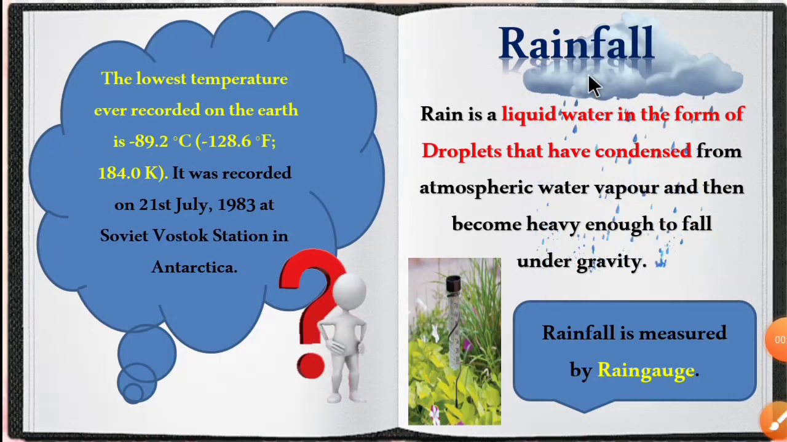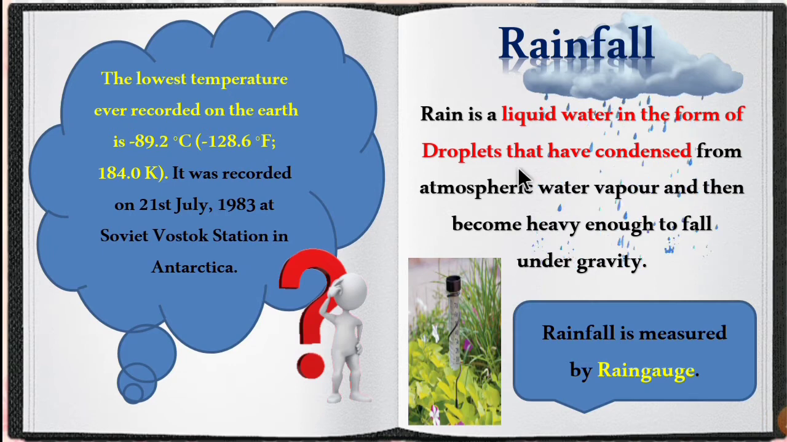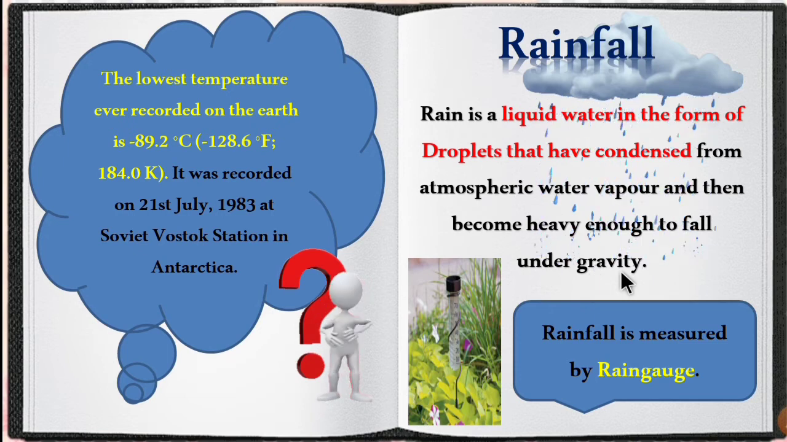Now let's move on to rainfall. Rain is liquid water in the form of droplets that have condensed from atmospheric water vapor and then become heavy enough to fall under gravity. So rainfall is the result of condensation. The water vapor will evaporate and condense to form clouds, and the clouds will become heavy enough and burst out in the form of precipitation, and that is called rain.